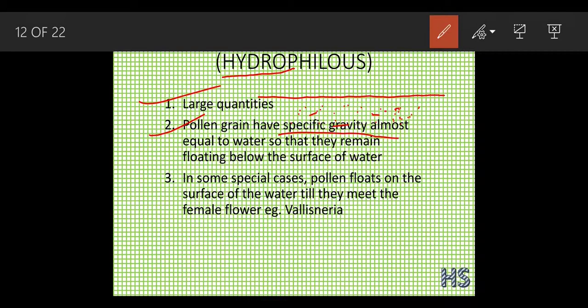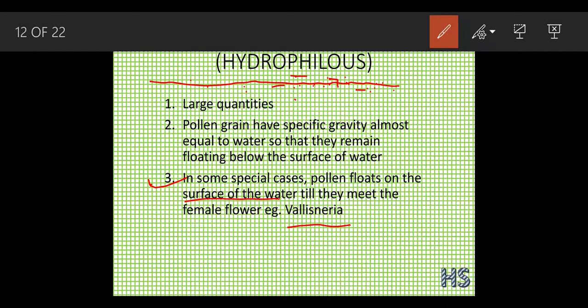But in some special cases, as in the condition of Vallisneria, what is going to happen? The pollens are going to move to the surface of the water. Suppose this is the surface of the water. The pollens will be situated out here, on the surface of the water, so that the pollination can occur very easily, so that the female flowers can meet the pollens easily.